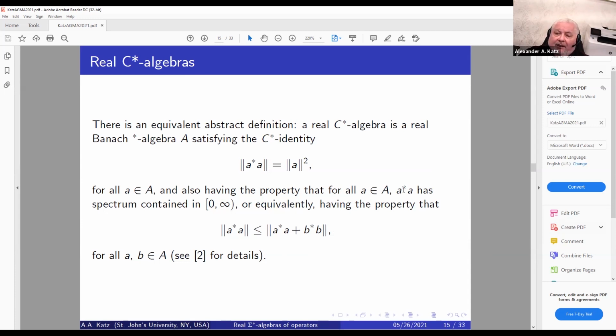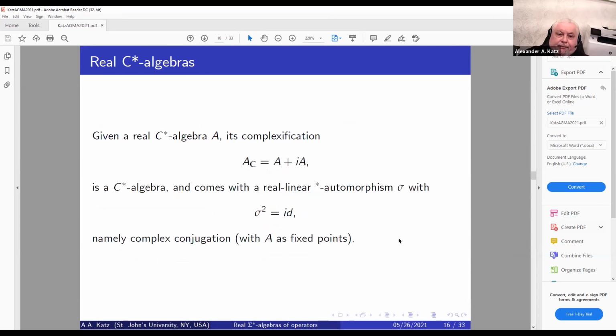You cannot drop this condition for real C-star algebras, though it was even included in the original definition by Gelfand and Naimark. It was later found superfluous in the complex case, right?